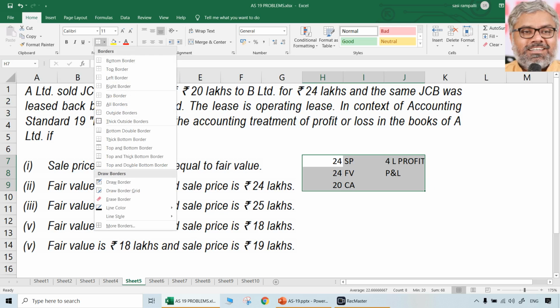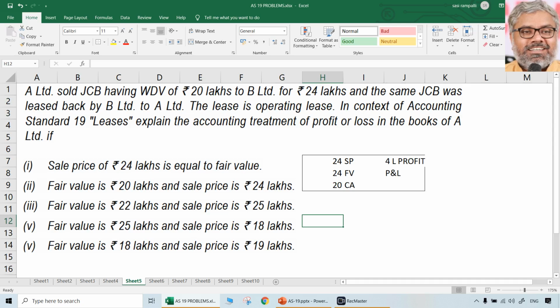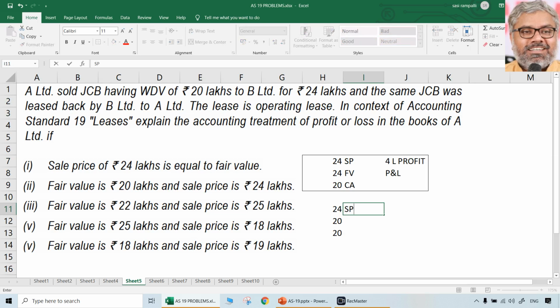So for each of them, you can have a small computation and then show them separately. That is the first scenario. Then the second scenario: fair value 20, sale price 24. So 24 is the selling price, 20 is the fair value, and naturally the original carrying amount is also 20, that did not change. So what is each of them representing? Clearly write it, not necessarily in the same sequence. In this case, selling price, fair value and carrying amount. Incidentally, it is the same sequence.